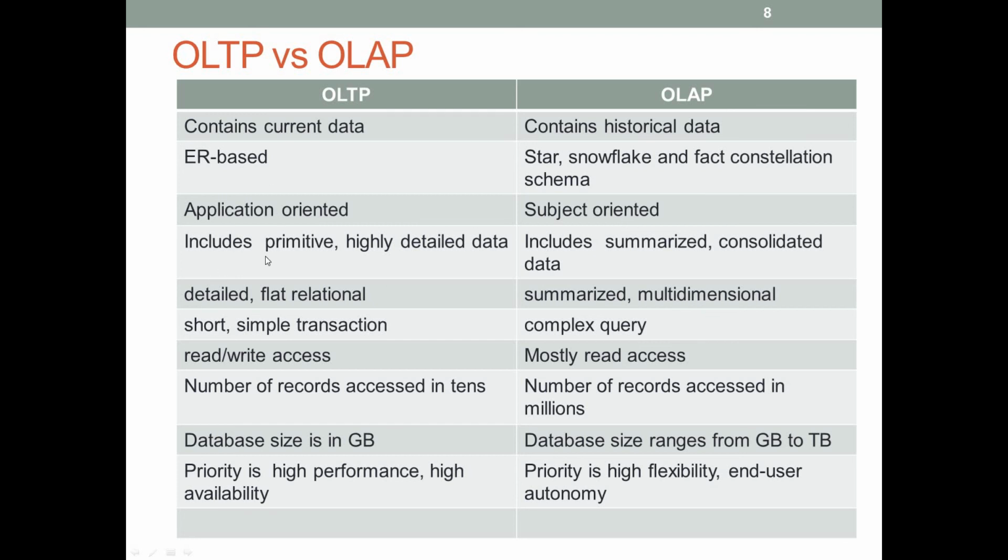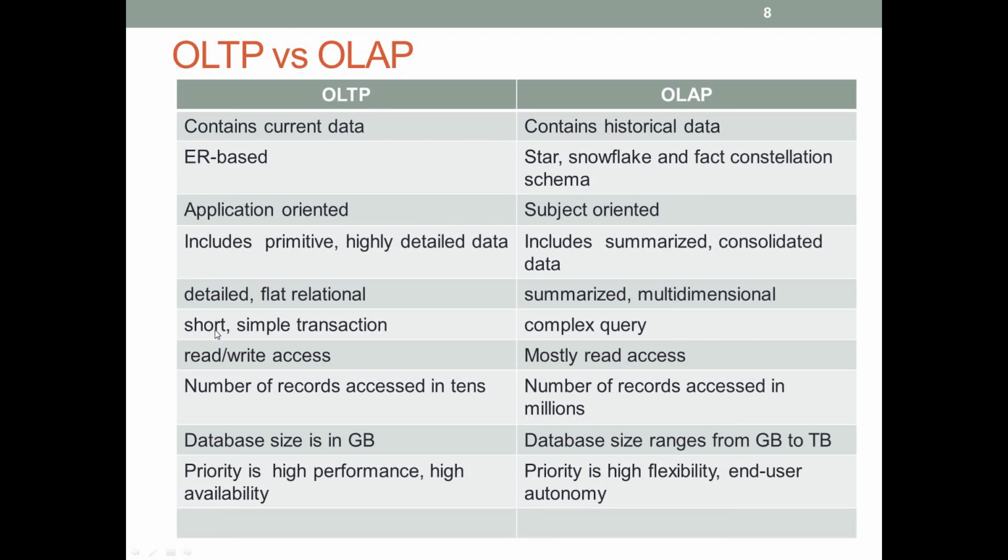OLTP includes primitive and highly detailed data, generally stored in operational databases, while the data warehouse includes summarized and consolidated data. These databases are detailed, flat and generally relational, and in a data warehouse summarized, multidimensional view data is stored.